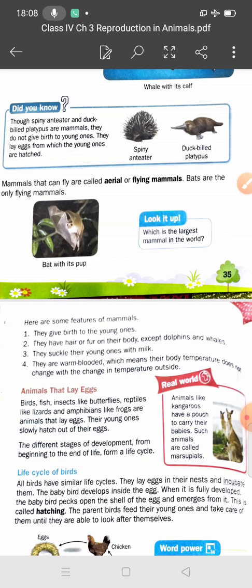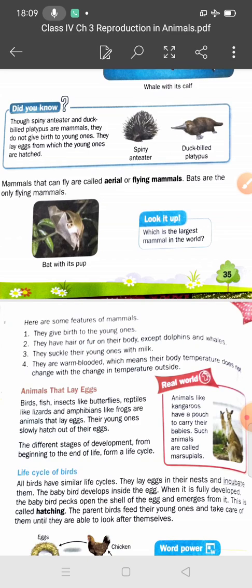You know, bats give birth to their young ones, and the baby of a bat is called a pup. So what are flying or aerial mammals? Mammals that can fly are called aerial or flying mammals, and bats are the only flying mammals.